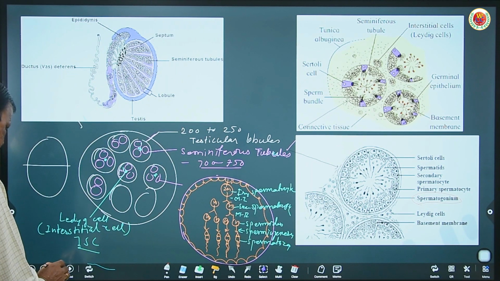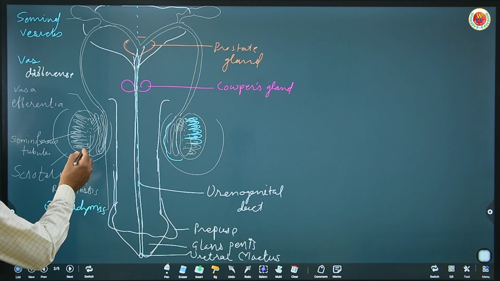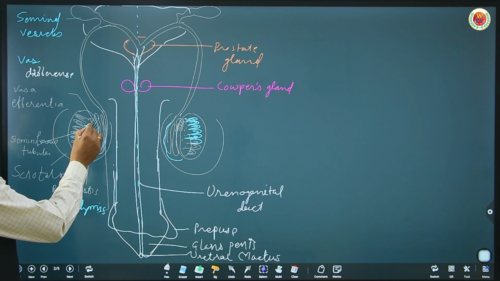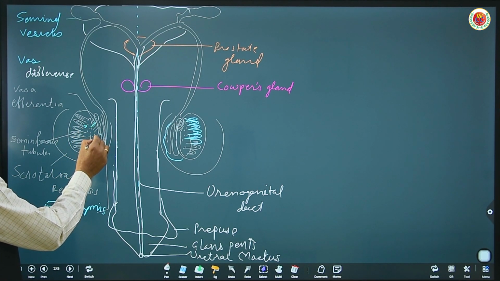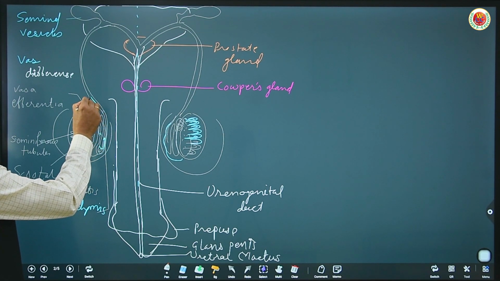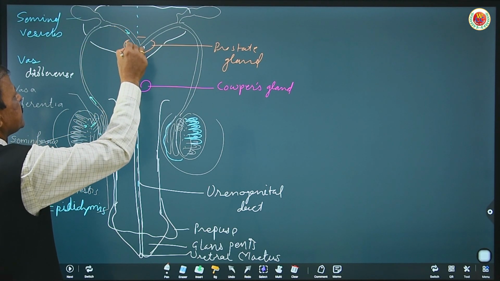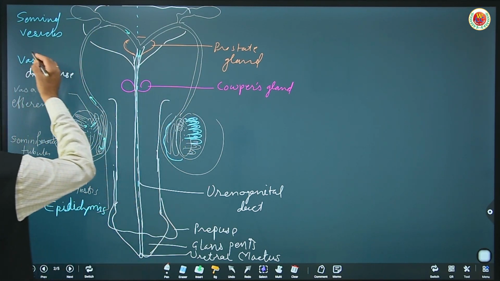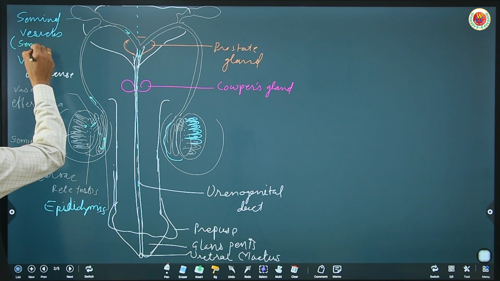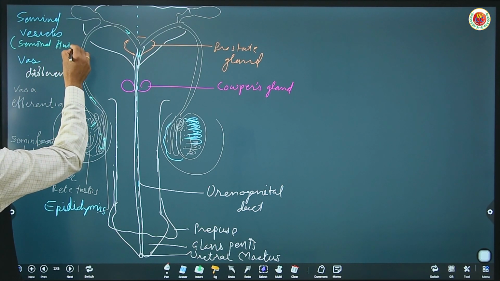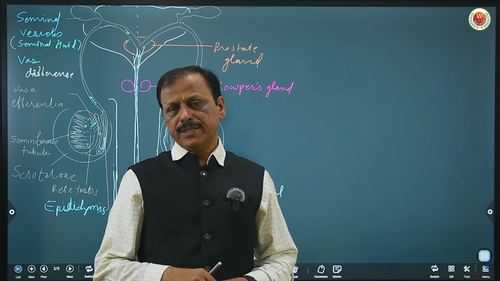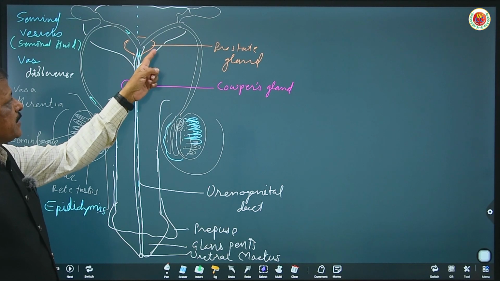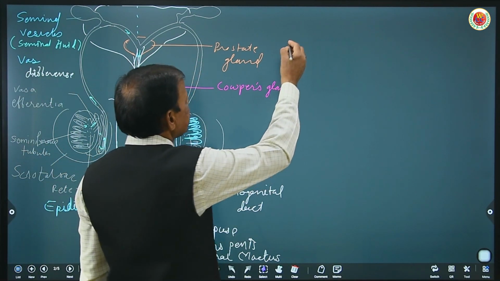From the seminiferous tubules, sperm are later transferred into the rete testis, to the vasa efferentia, to the epididymis, to the vas deferens, to the genital duct, to the urinogenital duct. The seminal vesicles produce seminal fluid, which consists of prostaglandin, fibrinogen, hyaluronidase and ascorbic acid. Also the prostate gland produces its own content.